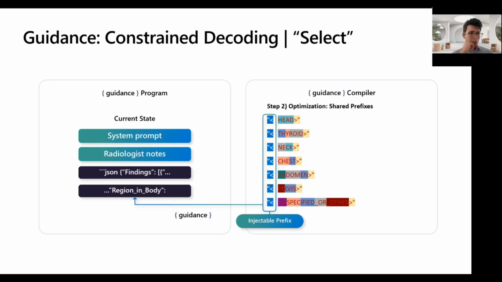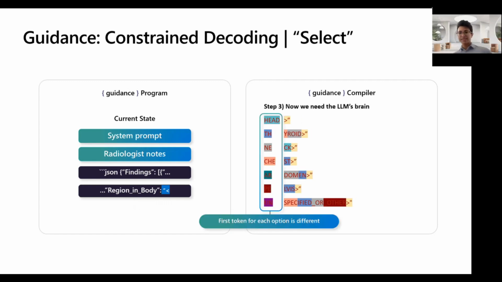And one immediate optimization is that all of these options share a prefix token. Every single thing starts with a quotation mark and an angle bracket, and the user has specified that the only thing that's valid is one of these 7 options. So guidance knows that this first token must be in the output. Let's not generate that. We'll just inject it into the state using that token injection that we talked about.